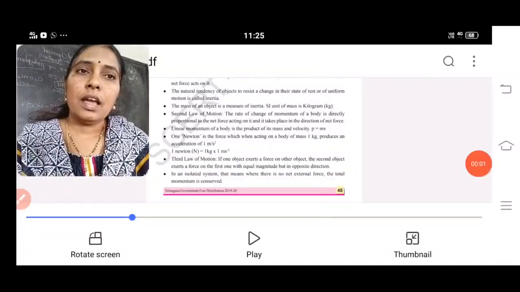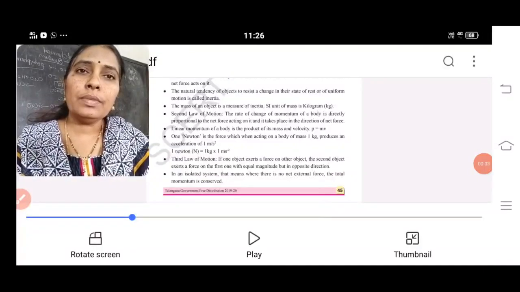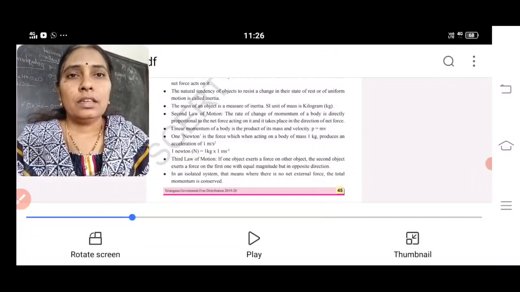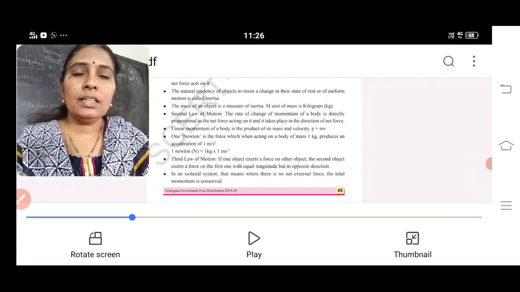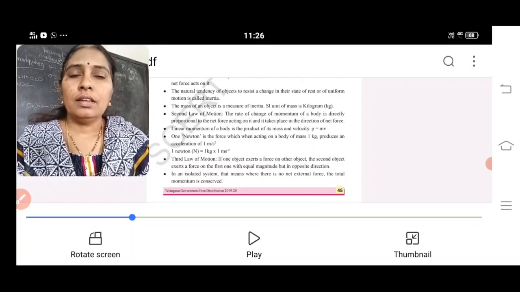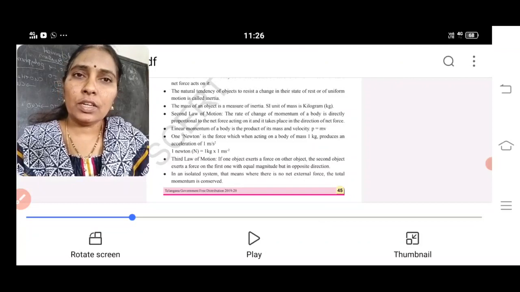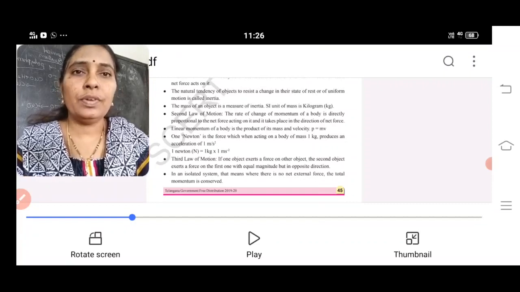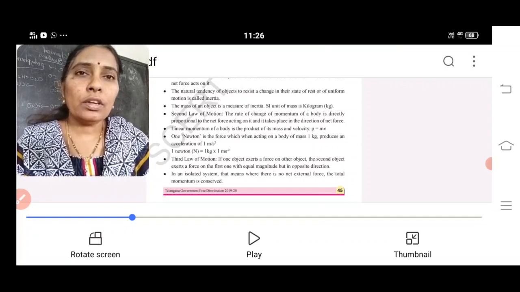See, I asked you to solve all the problems. Once you practice in that, examples of first law, second law, third law are also important. What is the first law? Every body continues in a state of rest or uniform motion unless it is compelled by an external force. That is Newton's first law. Here you can give examples.